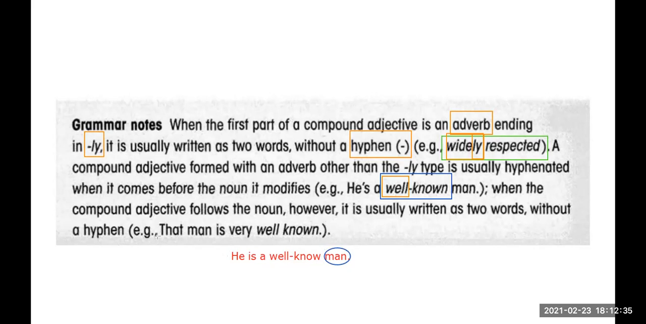¿Ok? Si se dan cuenta, en esta oración lo que estamos describiendo es el hombre, ¿cierto? Y el hombre está antes del adjetivo. Entonces, por esa razón, no utilizamos un guión. ¿Ok? Porque lo que estamos describiendo está antes. ¿Ok? En cambio, en esta situación, lo que estamos describiendo está después del adjetivo compuesto. Por eso es que necesitamos un guión. ¿Ok? Any questions about these rules that we have here?